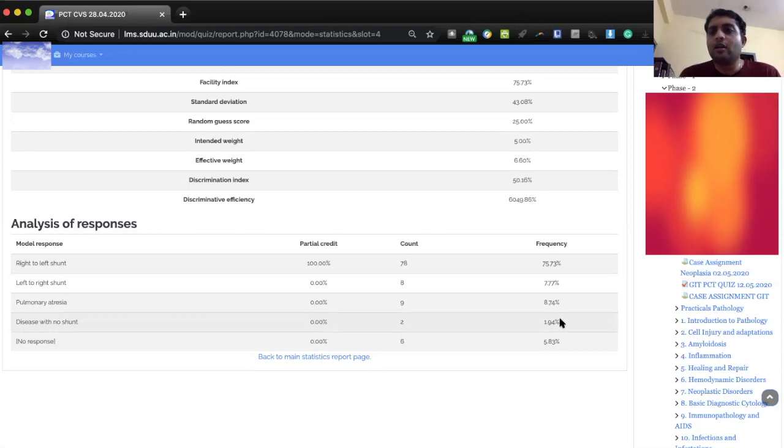I have just now briefly covered how to prepare an MCQ and how to do item analysis. I hope this is helpful. If you have any queries, you can ask in the comments and I'll try to answer them.